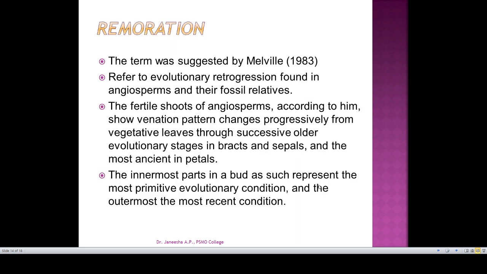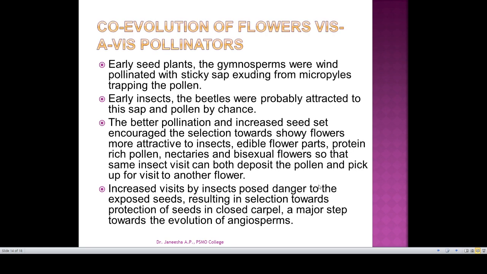And there is another term called remoration. This term was suggested by Melville. This refers to the evolutionary retrogression found in angiosperms and their fossil relatives. So remoration is the evolutionary retrogression found in angiosperms and their fossil relatives.